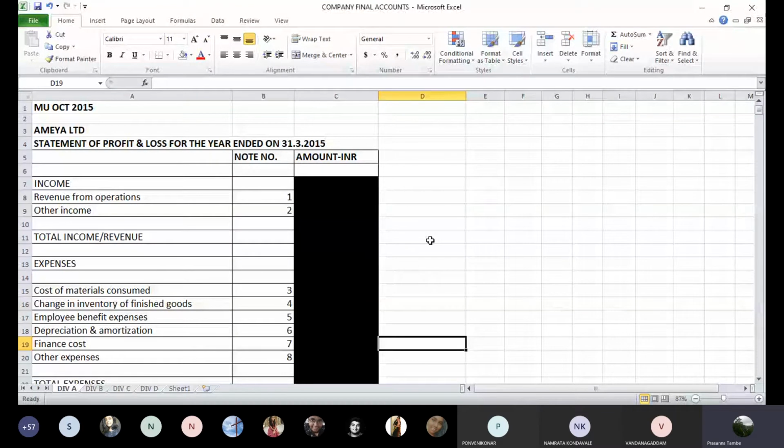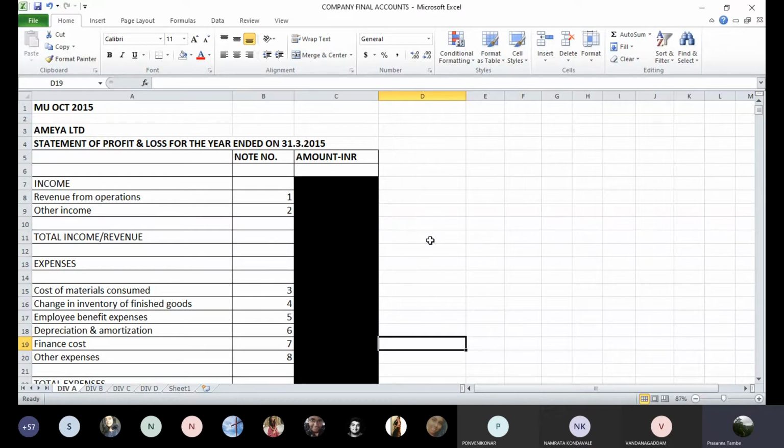So, AME Limited or name of the company, statement of profit and loss for the year ended on 31st March 2015, 16, whatever is the year given to you. Then income, we will have revenue from operations and other income, because we are going to have two heads. Okay, so two separate heads. That will be followed by total income or total revenue, aggregate revenue for the year.